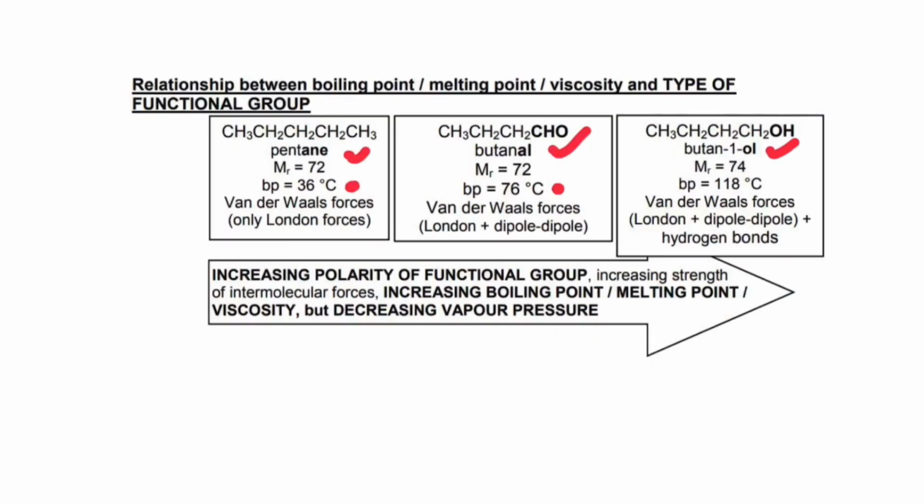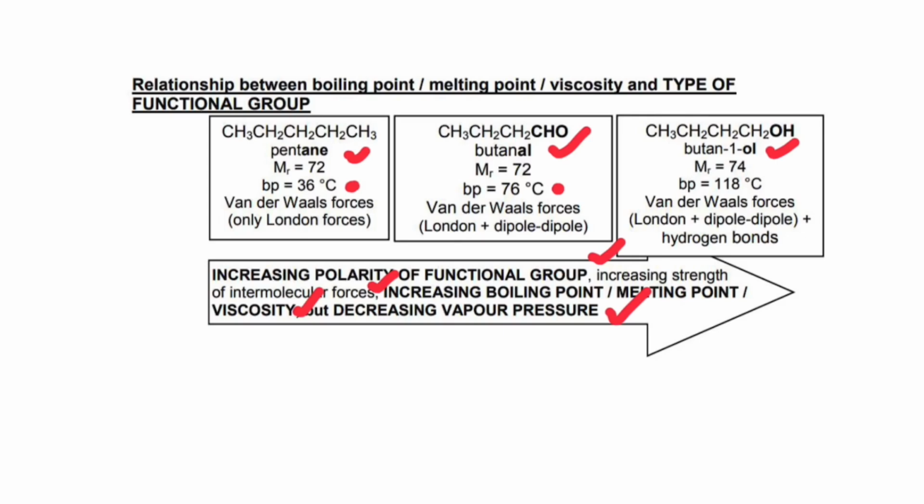Now let's go ahead and see how we phrase our answers when we talk about the relationship between functional group and physical properties. Increasing polarity of functional group increases the strength of the intermolecular forces, increasing boiling point, melting point, and viscosity, but decreasing the vapor pressure.